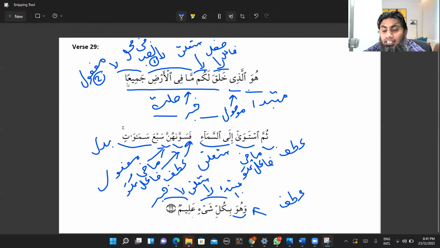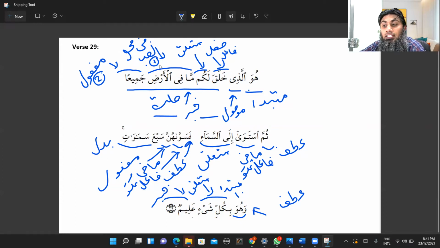You can clearly see that jami'an is an ism in nasab status, and we know that in jumla fe'liya, and this khalaqa, this sila bucket is a jumla fe'liya, khalaqa was fail, and this jami'an is the maf'ul. Why? Because it is ism in nasab status. Now let's summarize the whole sila bucket. Inside this sila bucket, you have khalaqa as fail and fail, lakum as muta'alliq bil fail, which fail? Khalaqa, and ma fil ardi is itself a mawsool sila clause, and this mawsool sila clause is the maf'ul.